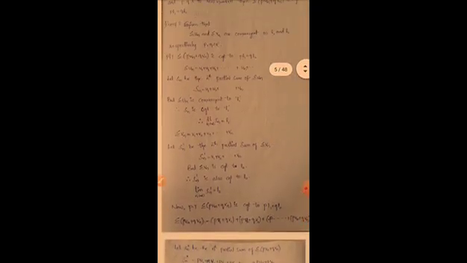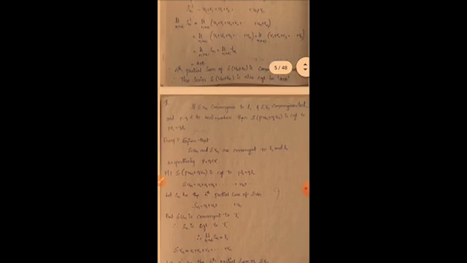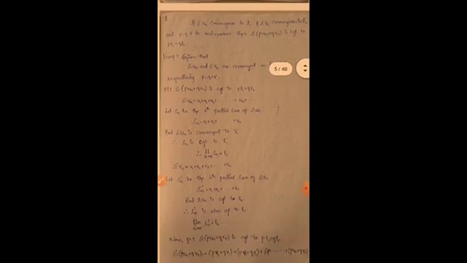Okay, once again see here, summation un converges to L1 and summation vn converges to L2, and also given p comma q are two real numbers, then we have to show that summation p into un plus q into vn converges to pL1 plus qL2. So proof once again: given that summation un and summation vn converge to L1 and L2 respectively, p comma q belongs to R. Prove that summation p into un plus q into vn converges to pL1 plus qL2.